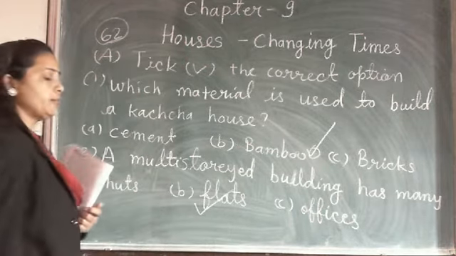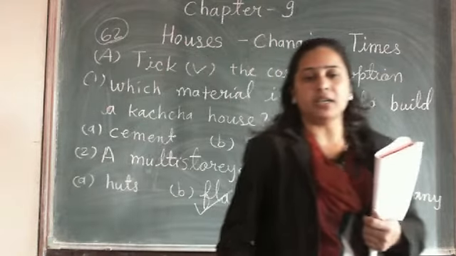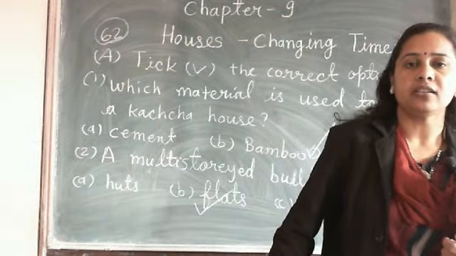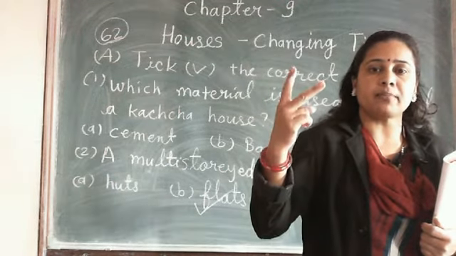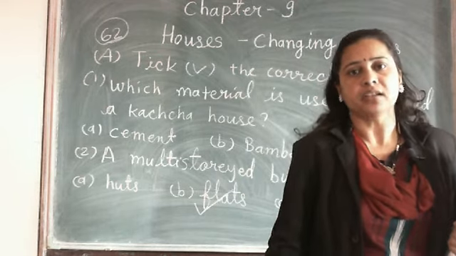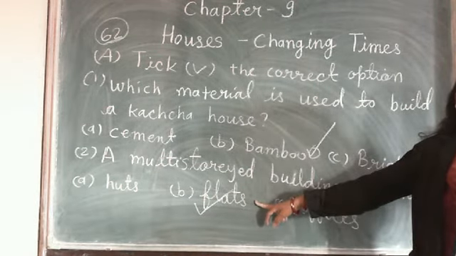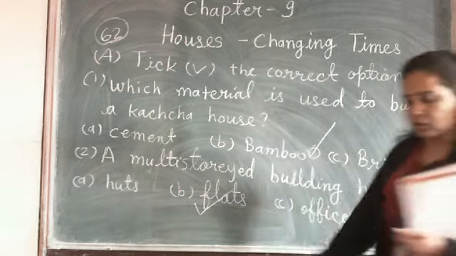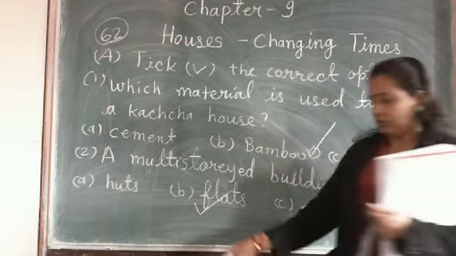Now, number 2, a multi-story building has many. A large number of apartments, and so many flats are there. Clear? So the answer B is correct. Tick option B, flats. So student, this is number 1 and 2.